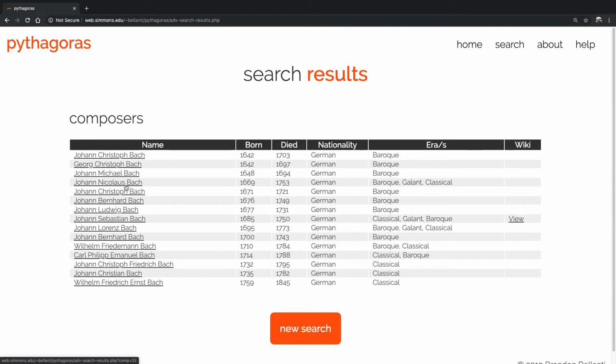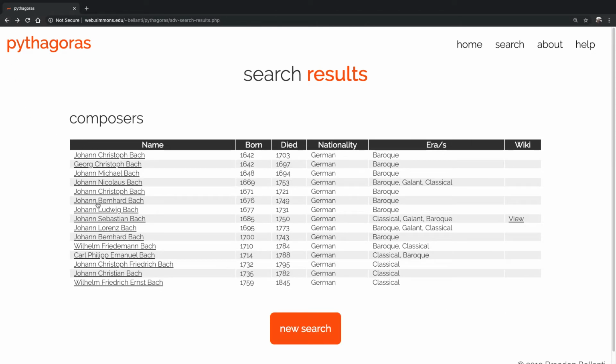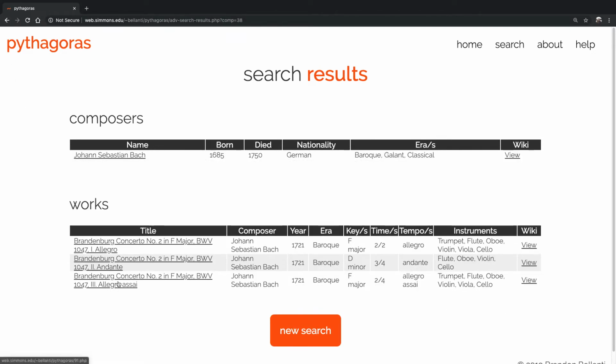But when I click on a composer, it actually will rerun the search, but limit it to that composer ID. So if I click on any one of these composers, it'll bring that search back up, but limit it to their ID so I can see their ID. And then it also searches the works. And for Johann Christoph Bach, I don't have any works in here. And you'll see there's a lot of works missing, but that will get filled out as the project goes along. Let me go back here. For Johann Sebastian Bach, I have a few works in here.